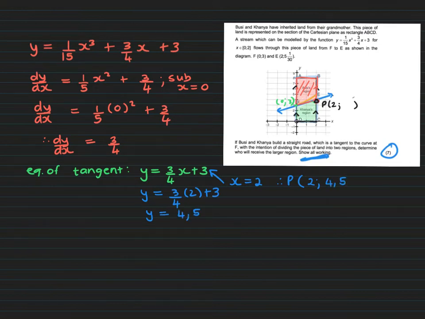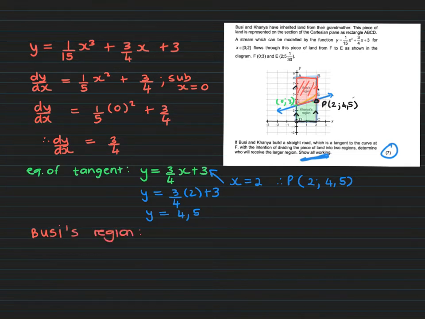So that point of intersection, which I'm calling P, is (2; 4.5). This is terrific because now you know the lengths of the sides. So let's start off with Busi's region.